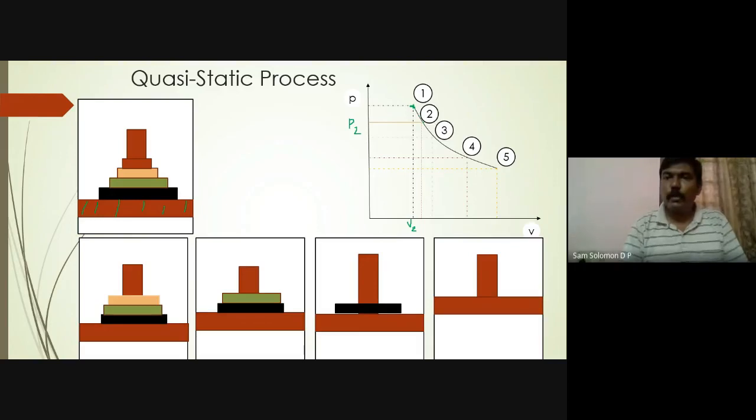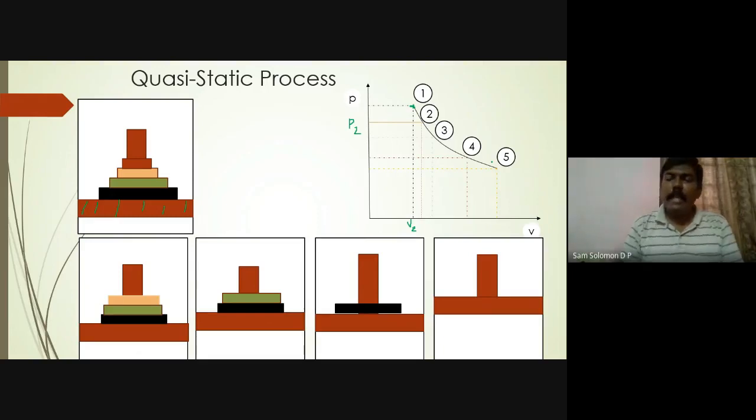So between 1 and 2, equilibrium is maintained. Then between 2 and 3, when I attain 3, that is also an equilibrium state. When I attain 4, that is also an equilibrium state. So as I move from 1 to 5, I move through a series of equilibrium states. Such a process is called a quasi-static process.